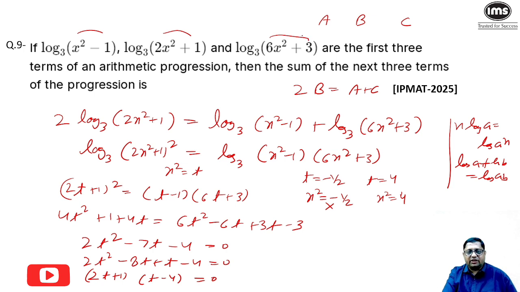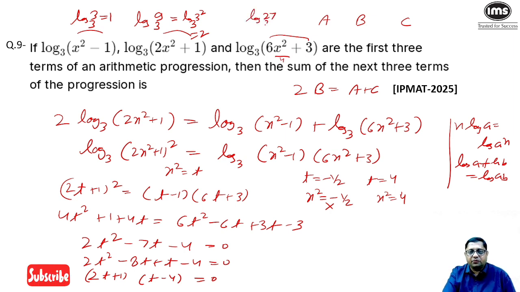So if we put x square as 4 in this, this will become log 3 base 3. Second term will become 4 into 8 plus 1, 9, log 9 base 3. So this value is 1. This value will be log 3 square base 3, which is equal to 2. And this will become 6 into 4, 24 plus 3 is 27, which is 3 cube. So this will become 3. So the three terms of AP will become 1, 2, 3.